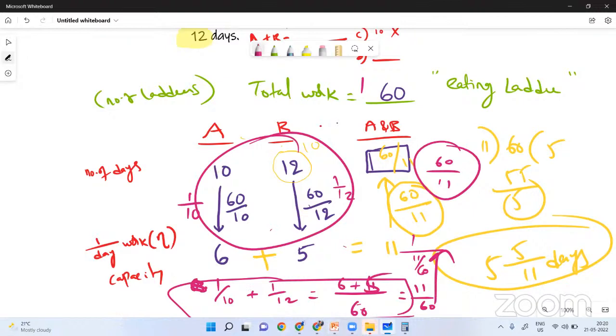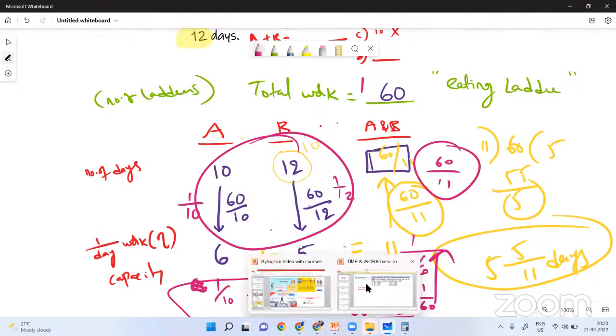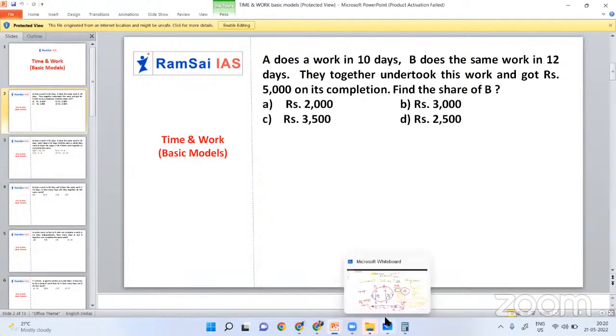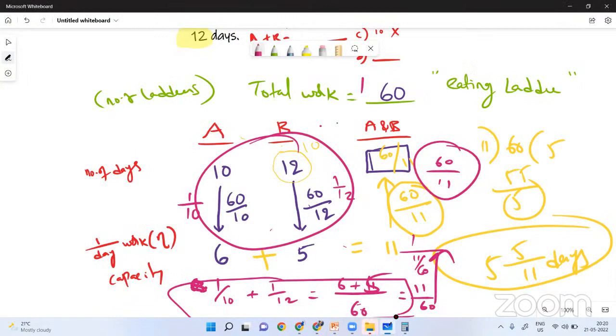Now the extension of this is what? In the PPT, you can find one question. Now they together undertook this work and got 5,000 rupees as compensation. What is B's share? So okay, we will go back to the question. See, from this, I'll highlight one point. A can finish 6 laddus, B can finish 5 laddus. So together, how many laddus are they eating per day?